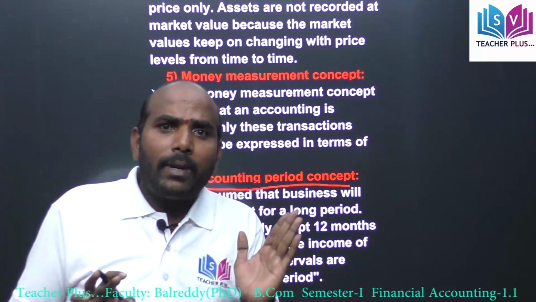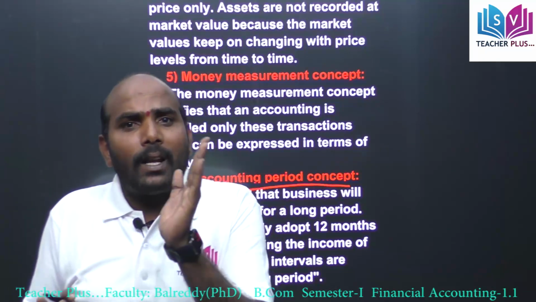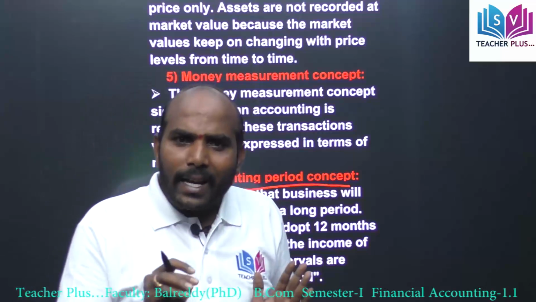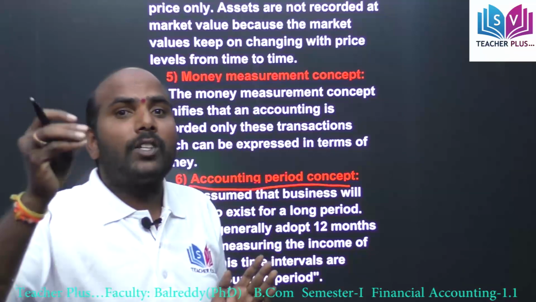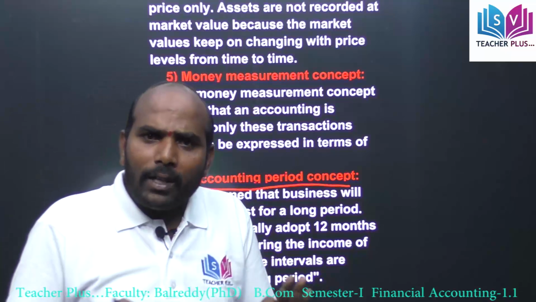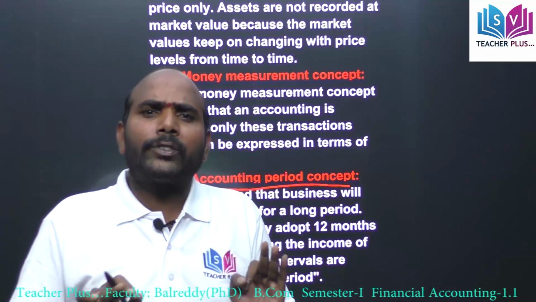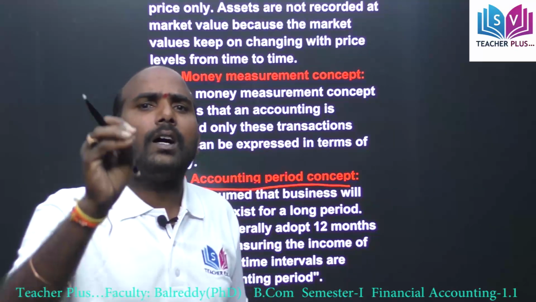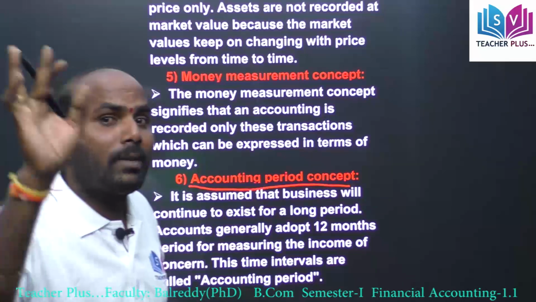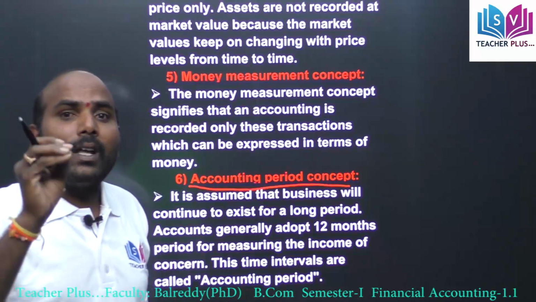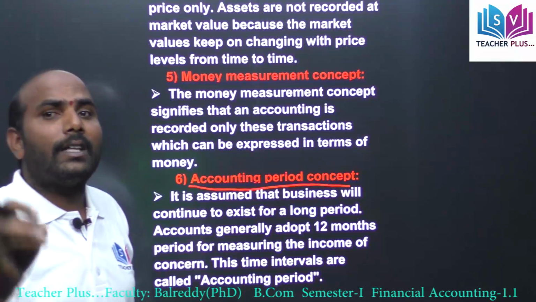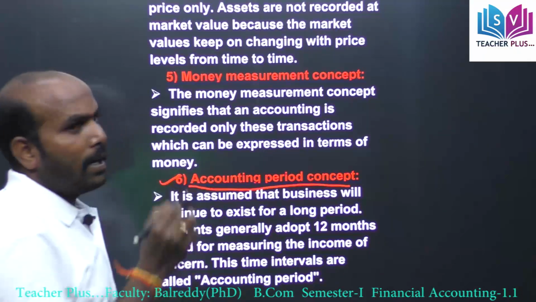Financial year means it begins from 1st April of this year and ends on 31st March of next year. Whatever it may be, most of the organizations adopt the 12 months duration period as the accounting period.